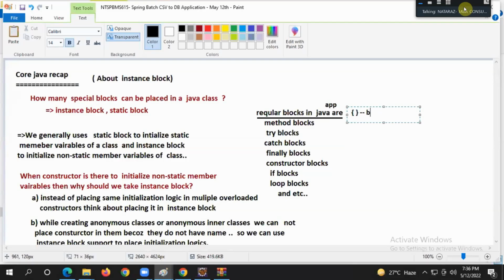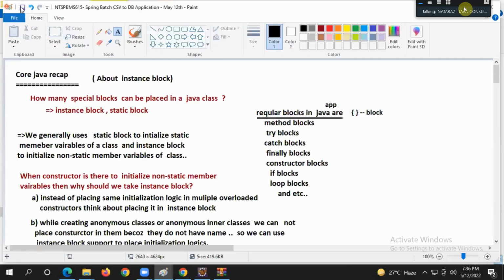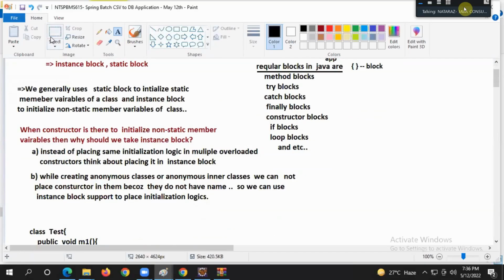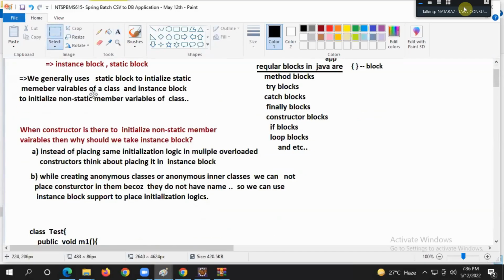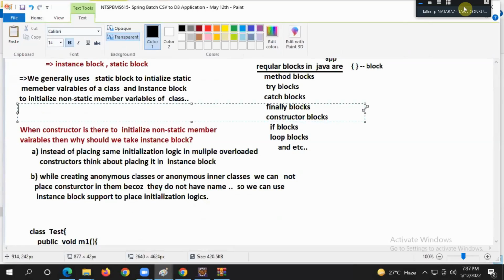Everyone focus. Now tell me. We generally use a static block to initialize static member variables of a Java class, and an instance block to initialize non-static member variables of a Java class. And I can give one more statement, guys. Static block is a class level one-time executing block.